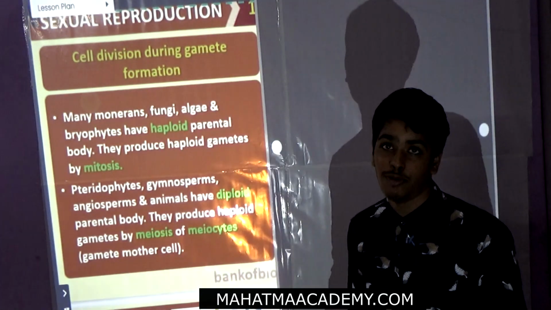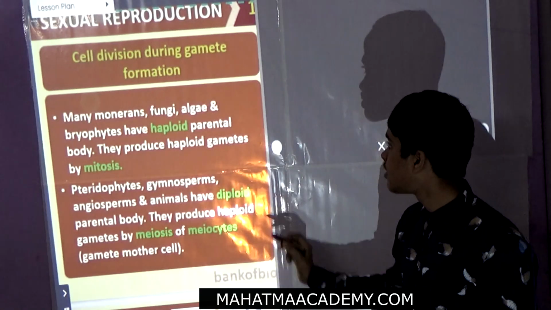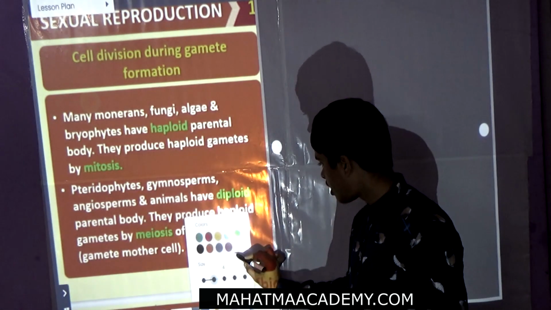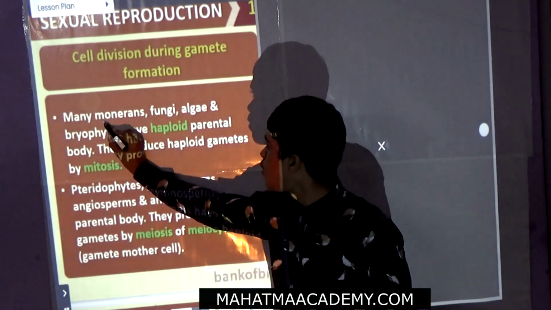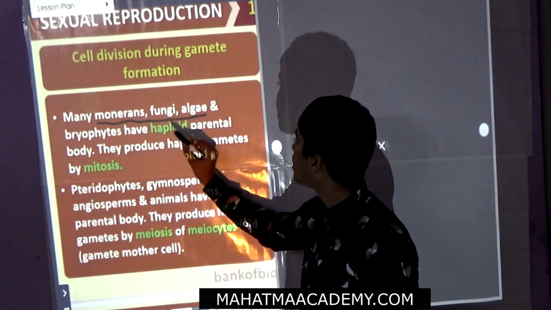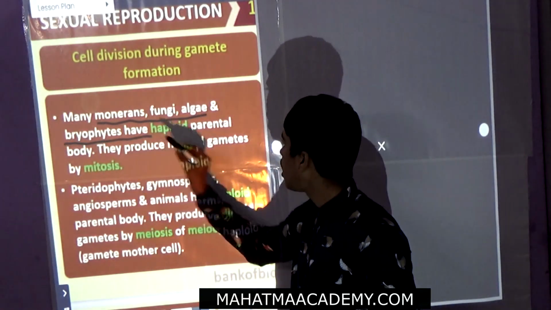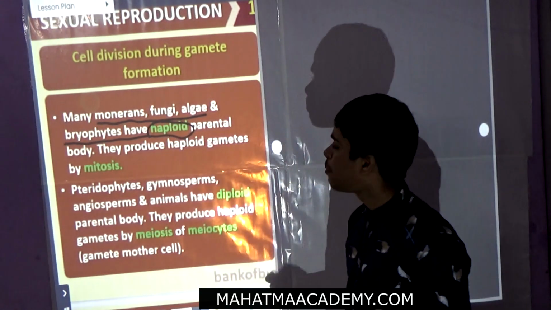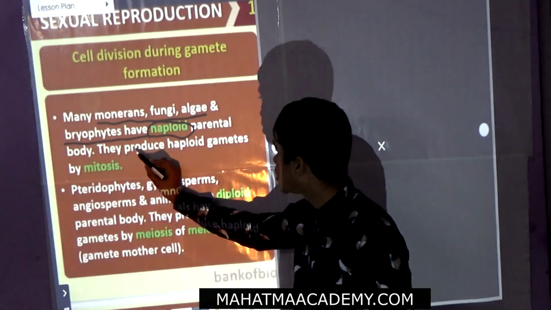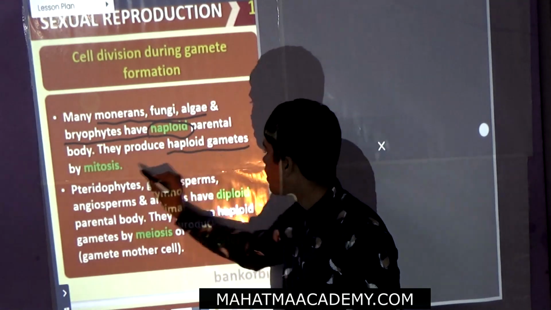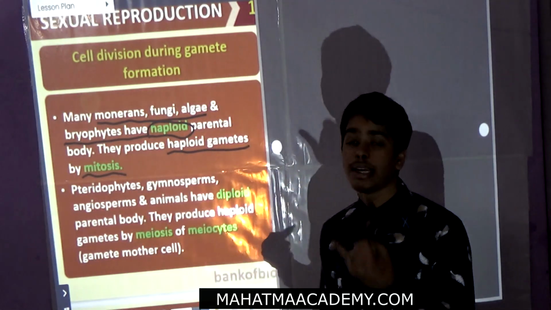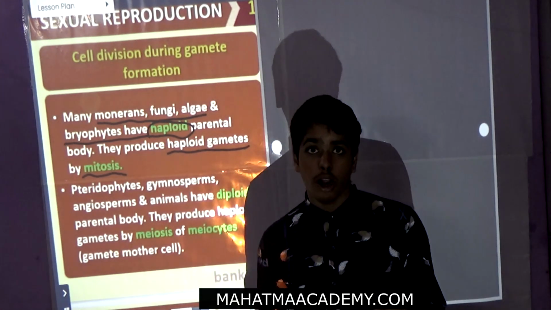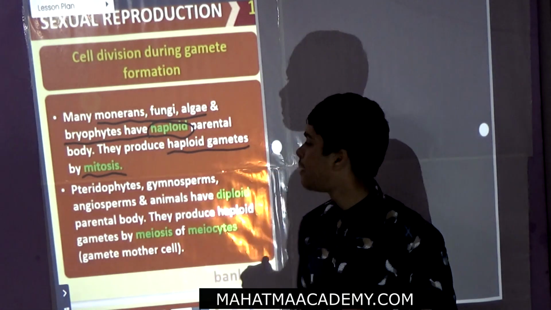First, we will see about this part only. Now, okay, I will take the black color. Many monera, fungi, algae, and bryophytes are haploid. That means they produce n, single n. They produce haploid gametes by mitosis. Algae, monera, fungi, bryophytes, from monera up to bryophytes, they are haploid, so they produce haploid gametes.